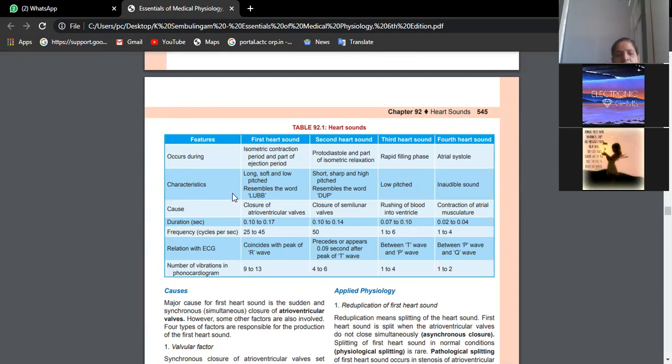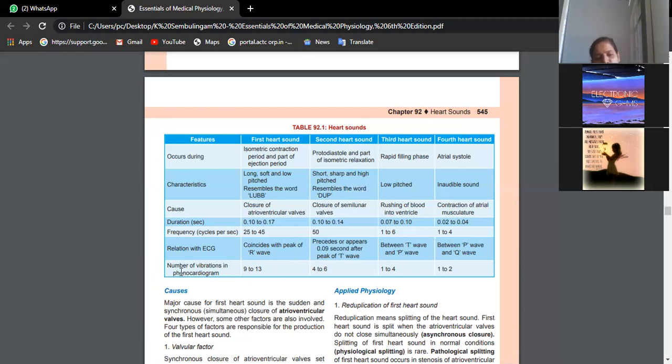If you listen to the sound, it is long, soft, and low pitched, and resembles the word lub. The duration of this heart sound is 0.1 to 0.17 seconds. Frequency in the cardiac cycle, how many times per second? 25 to 45 times. On the PCG, relative to the PQRST wave, it coincides with the R wave.